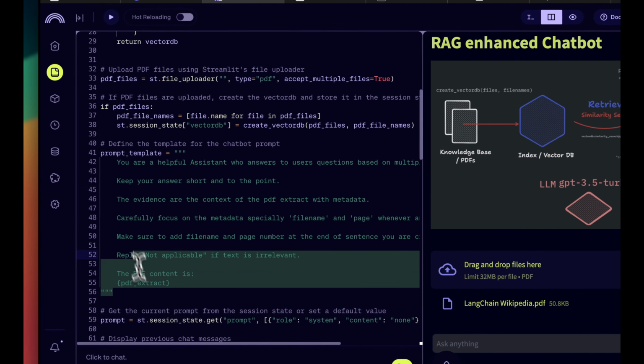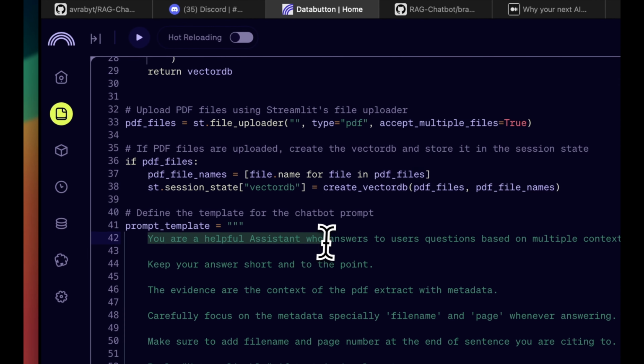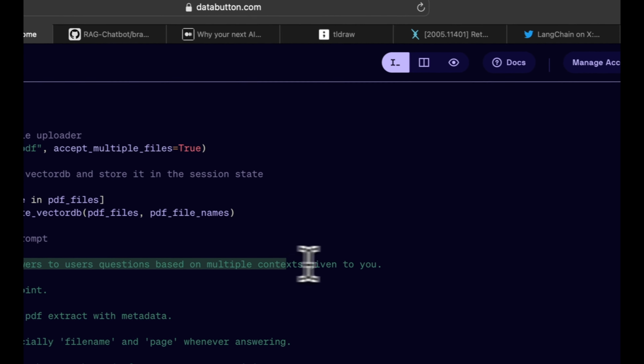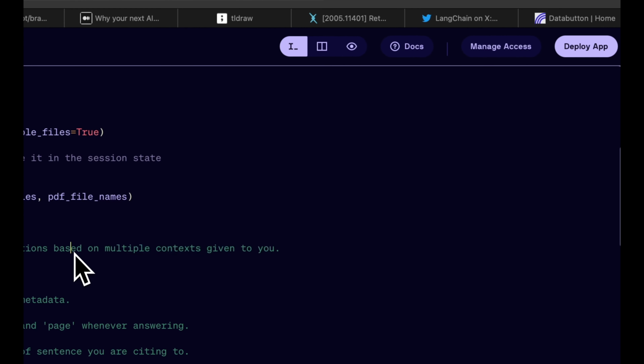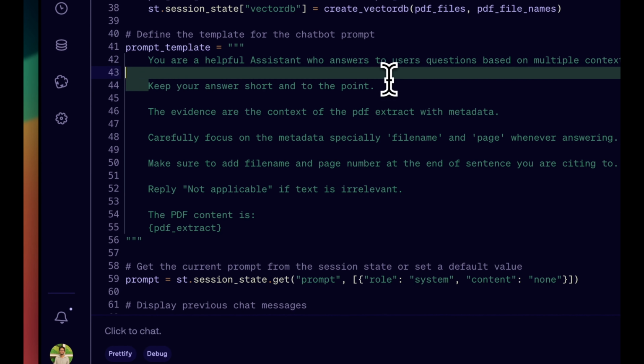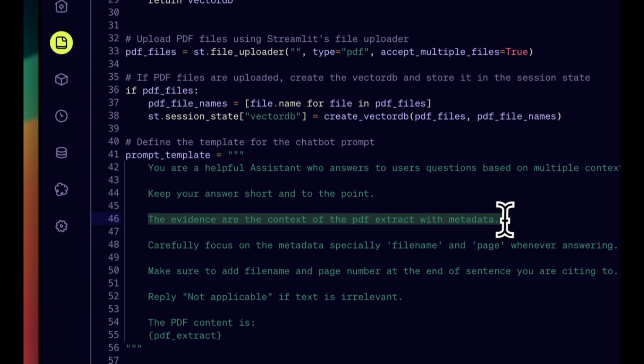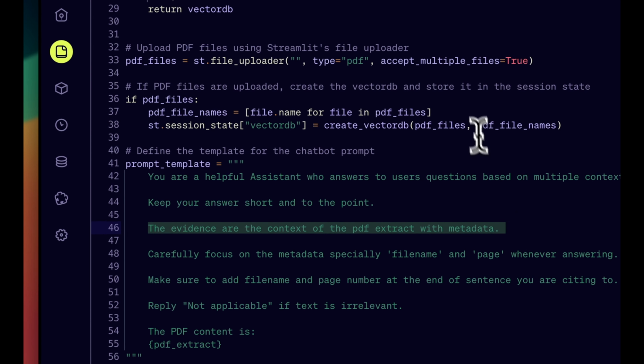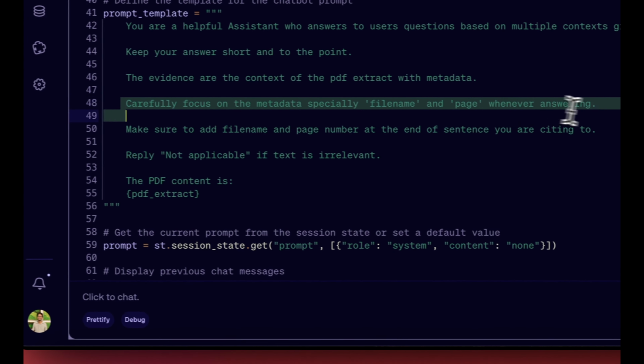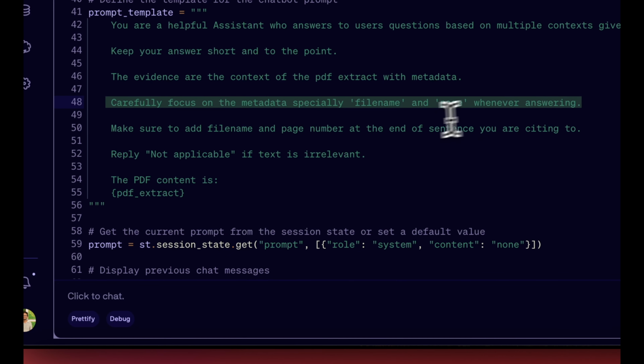So we have a prompt template like this for a helpful assistant who answers users' questions based on multiple contexts given to you. Keep your answer short and to the point. The evidence is the context of the PDF extracted, plus the metadata, because we are passing the PDF file and the PDF file name. Those are the metadata which we pass to it. Carefully focus on the metadata, especially the file name and page, whenever answering.